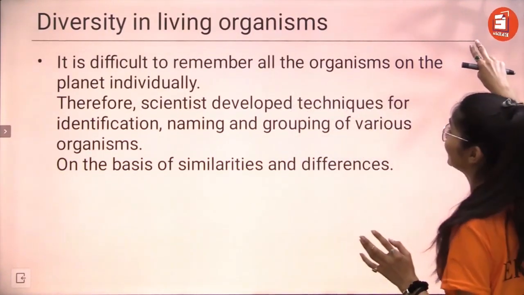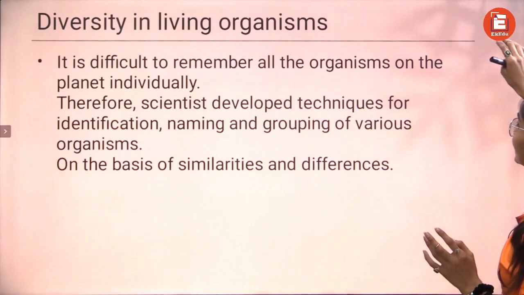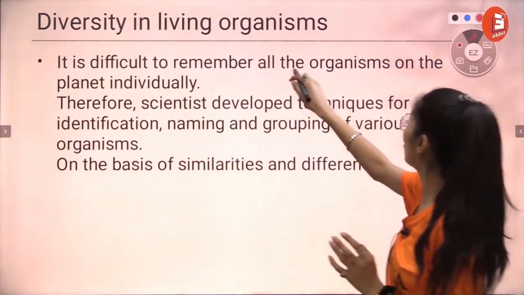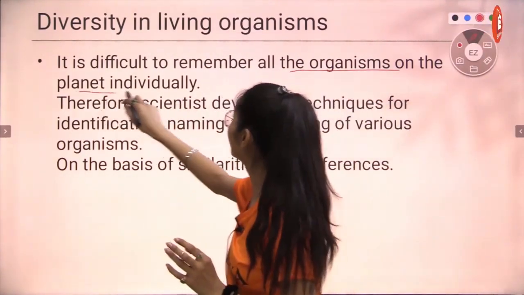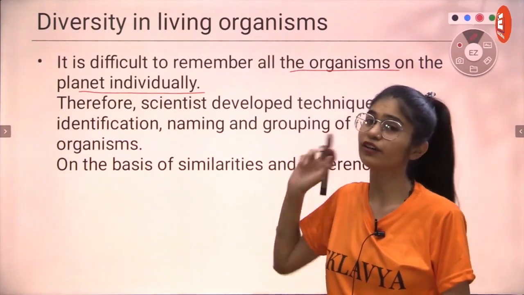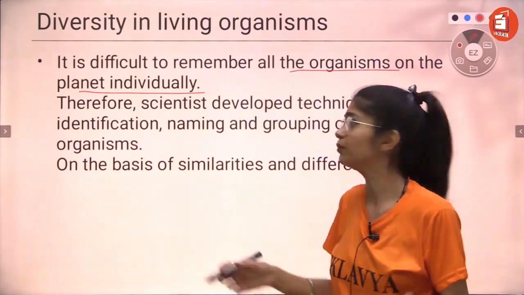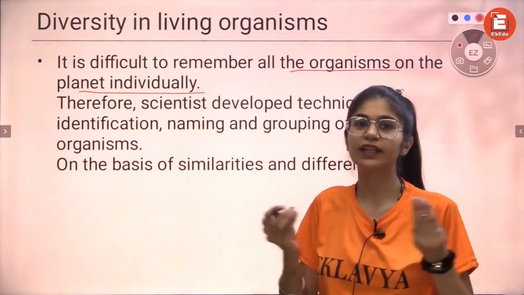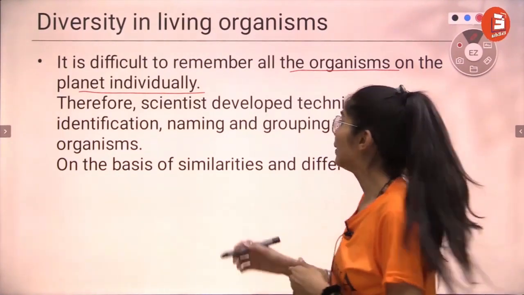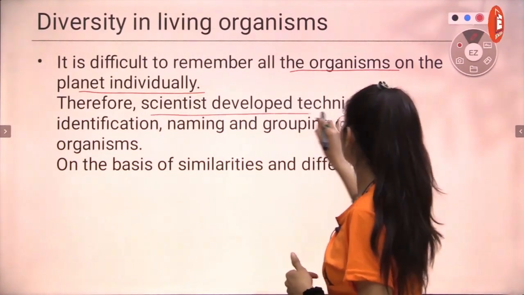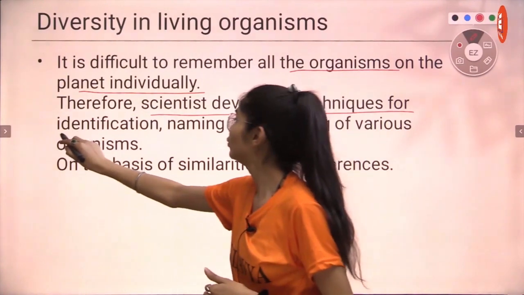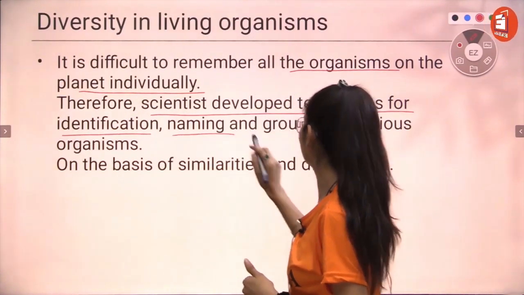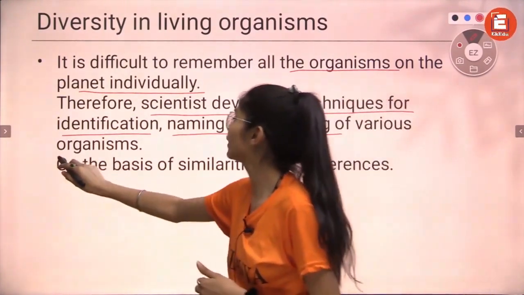So what scientists did was, they recognized that we cannot remember the different types of organisms that are present on the planet. Therefore, the scientists developed techniques for identifying, naming, and grouping various organisms.